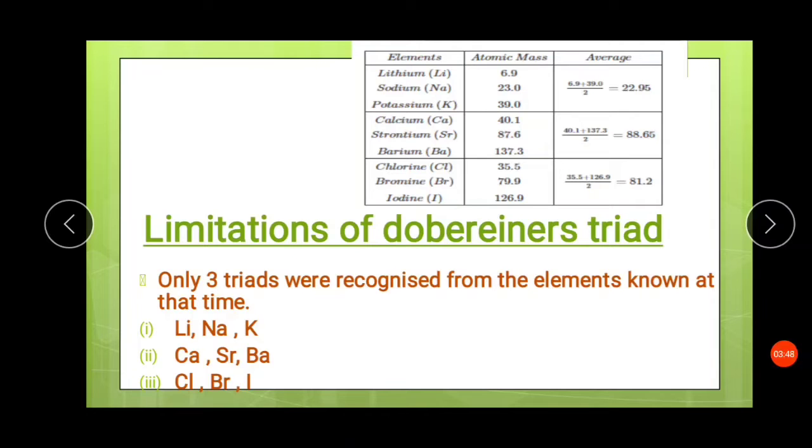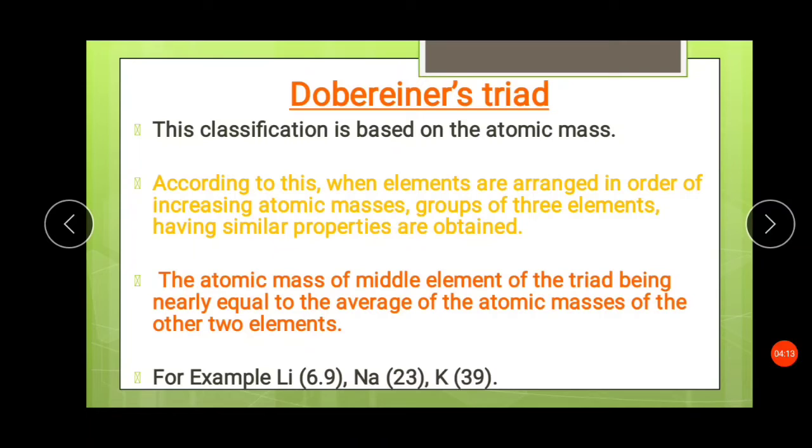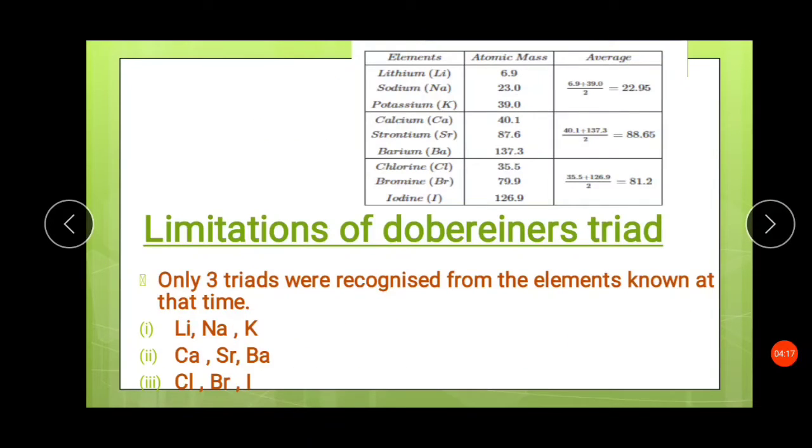If we find the average of 6.9 and 39, like it is shown here, the average comes to nearly 22.95, which if we round off is 23. So the middle element had an atomic mass roughly the average of the first and the third element. This example I have already explained to you.